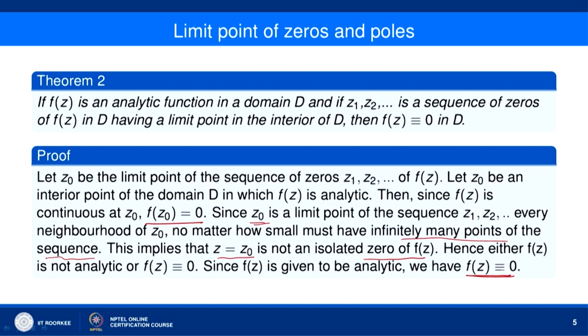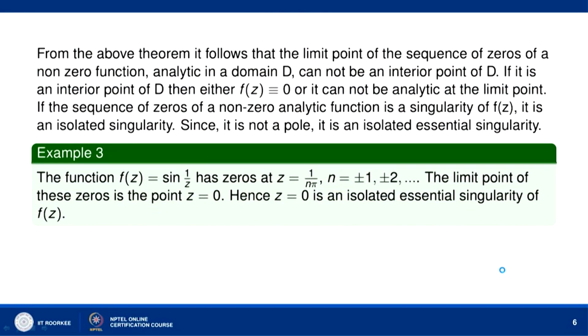Okay. So, if f(z) is an analytic function and z1, z2, ..., zn is a sequence of zeros having a limit point in the interior of D, then f(z) must be identically 0. Now, from the above theorem, it follows that the limit point of the sequence of zeros of a non-zero function, which is analytic in a domain D, cannot be an interior point of D. If it is an interior point of D, then f(z) must be identically 0.